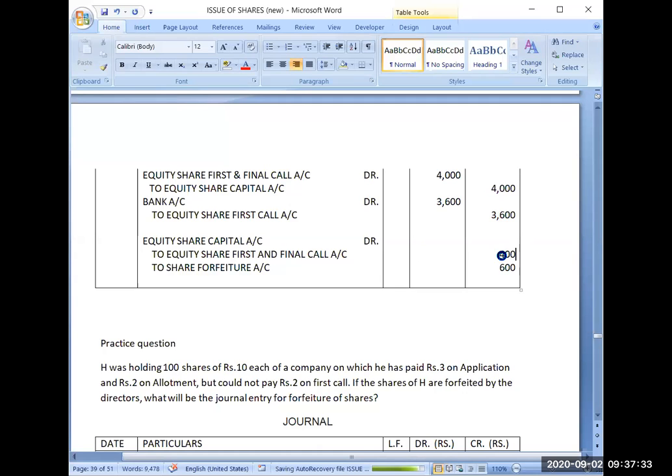Now listen very carefully about the share capital account, because this is the most important amount in this journal entry, I would say. And listen to its rule. One concept we discussed in the beginning is called up value. Do you remember called up capital? The part of capital which has been made due by the company.